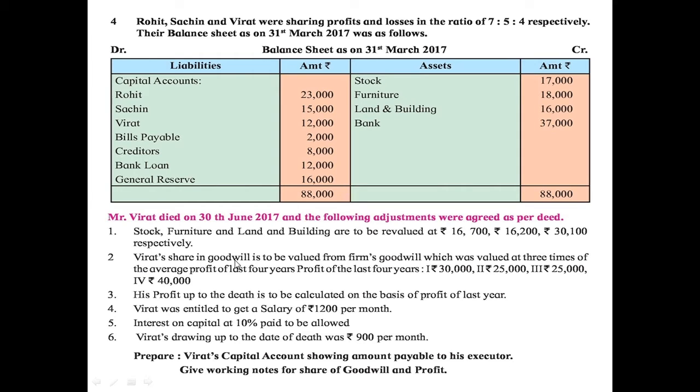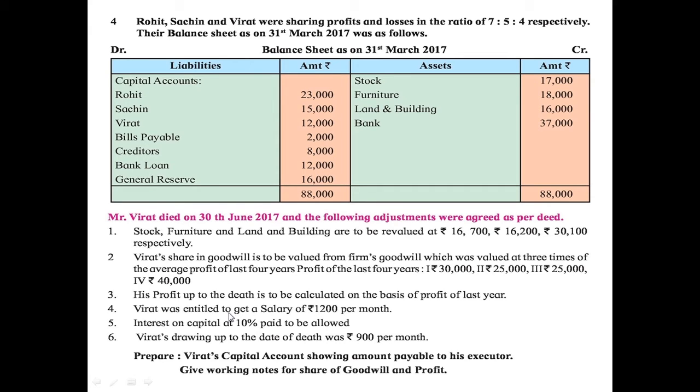Virat's share in goodwill is to be valued from firm's goodwill, which was valued at 3 times of the average profit of last 4 years. Profit of the last 4 years: first, rupees 30,000, second, rupees 25,000, third, rupees 25,000 and fourth, rupees 40,000. His profit up to the death is to be calculated on the basis of profit of last year.